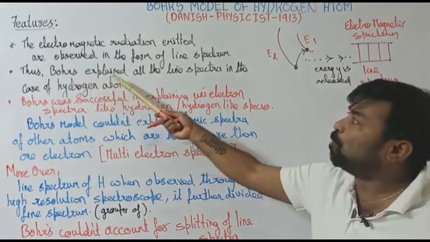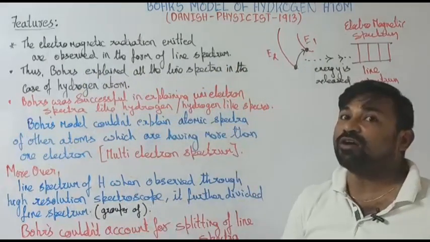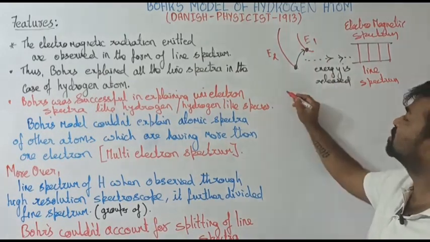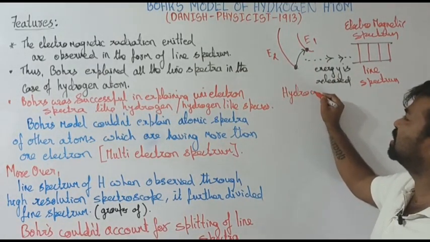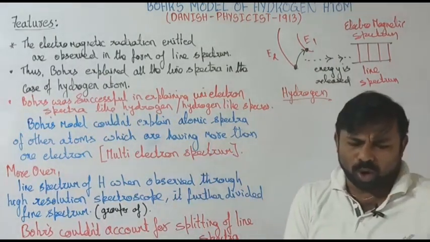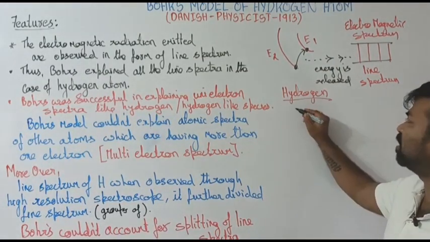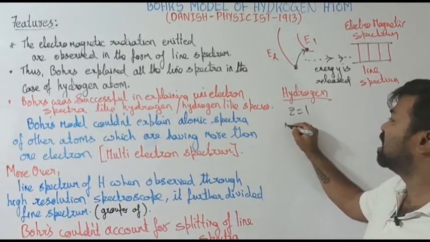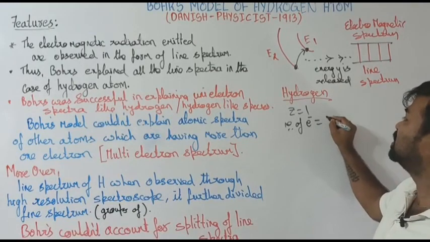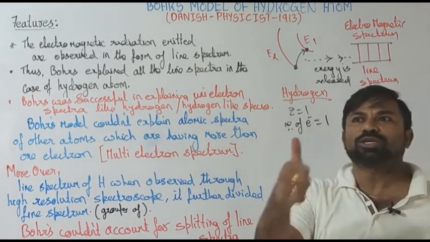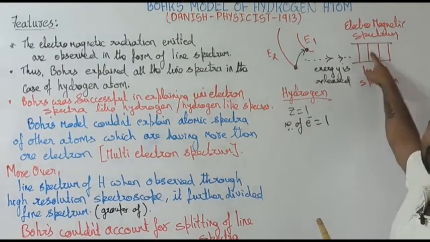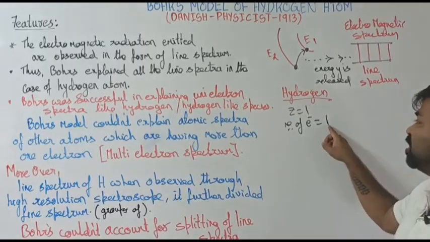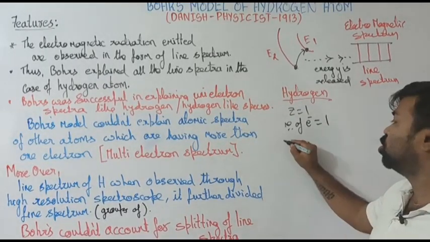Thus, Bohr explained the line spectrum in the case of the hydrogen atom. Bohr was very successful in explaining it for hydrogen. Now, what is the speciality of the hydrogen atom? You have to remember, the atomic number of hydrogen is 1. How many electrons does it have? Number of electrons is equal to 1. So, Bohr was able to explain the atomic spectrum of the hydrogen atom or any other atom having only 1 electron.